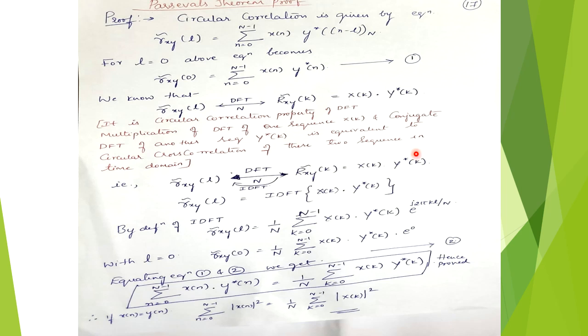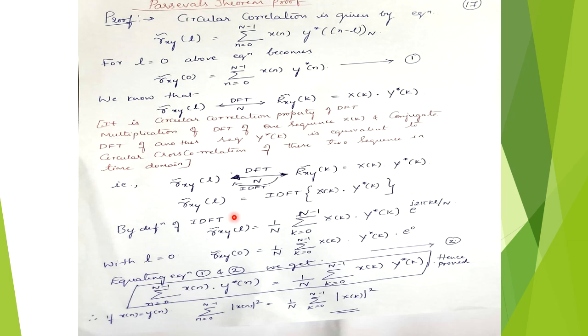So here we should recall what we mean by conjugate. The meaning of conjugate is keeping the real part the same and changing the sign of the imaginary part. So multiplication of one normal signal and another complex conjugate signal will be equal to the circular correlation property. So this is represented by this equation.